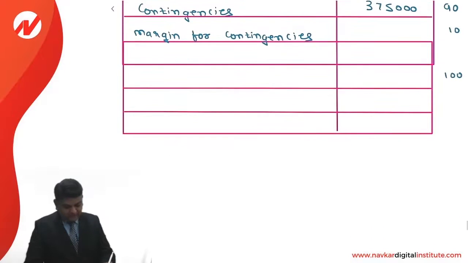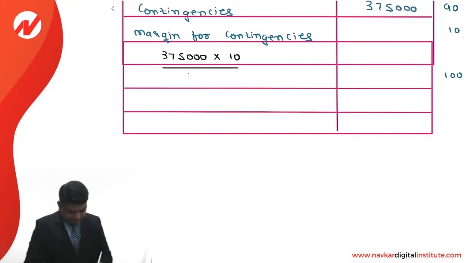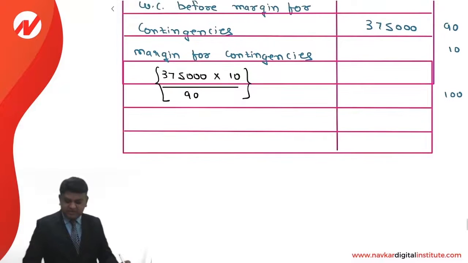So margin for contingencies will be calculated as 3,75,000 into 10 divided by 90. It is not into 10%, it is into 10 divided by 90. So 3,75,000 divided by 9 comes to 41,667.